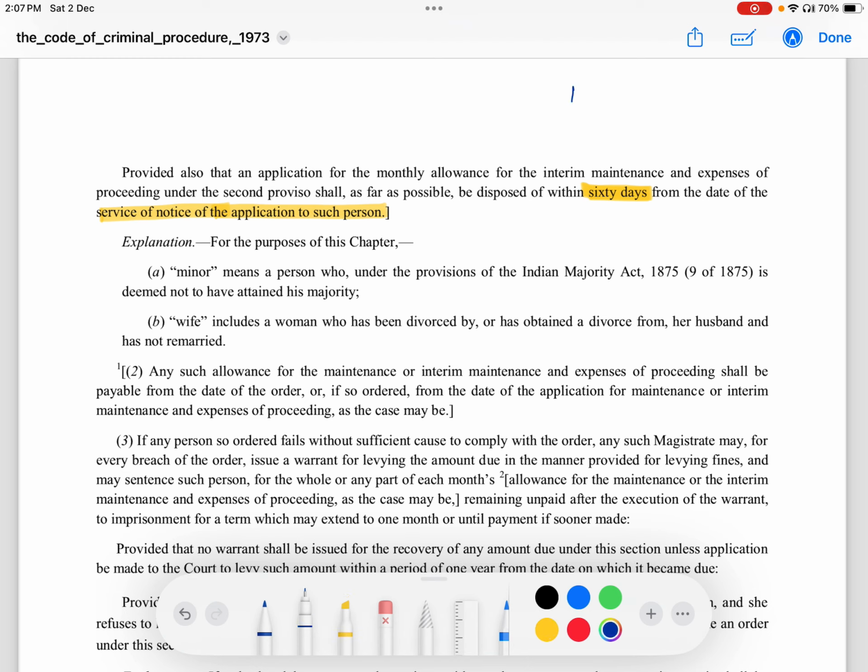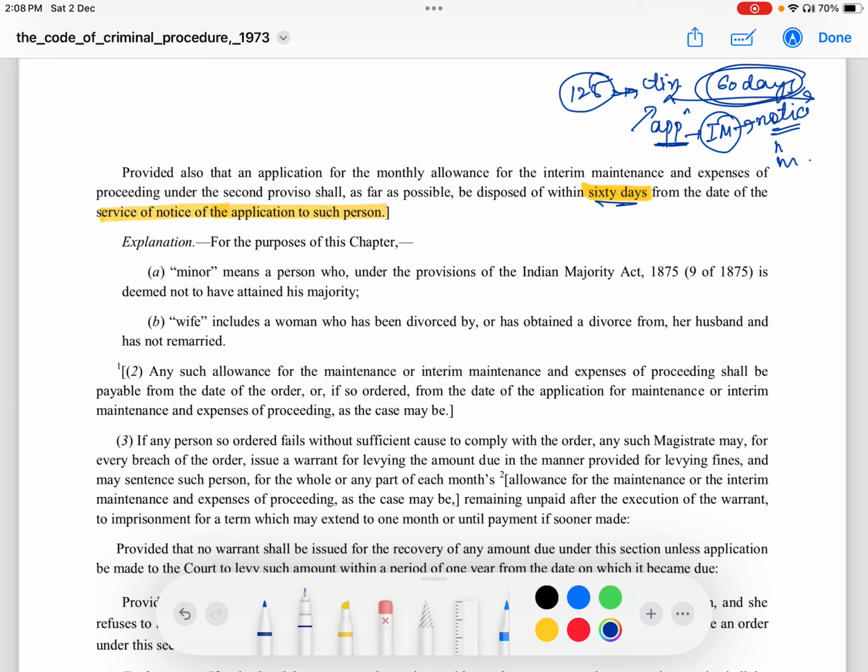So the 125 proceeding has started, and it will take time to complete. So a person will file an application for interim maintenance. Now, this section says that on filing of this application, the court will serve notice to the other party and will hear the case. But this has to be completed within 60 days.